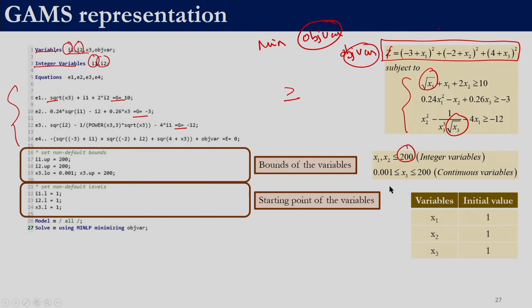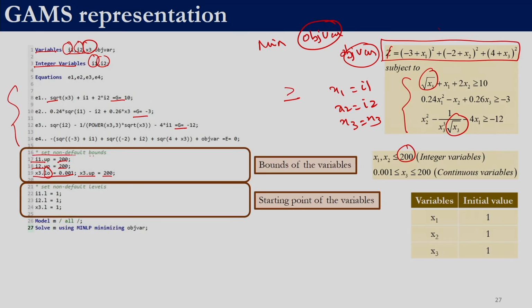What we have is x1 and x2 over here: x1 has become I1 to indicate that it is an integer variable, x2 has become I2 to indicate it is an integer variable, and x3 is maintained as such as x3. Over here we specify the upper bounds of the 3 variables. For the variable x3, the lower bound is 0.001, so that is why we have x3 dot LO. This LO stands for lower bound.